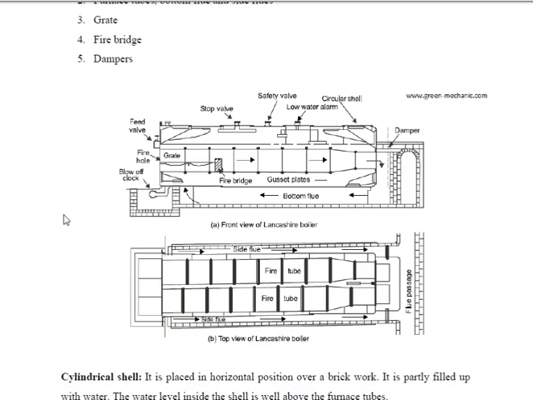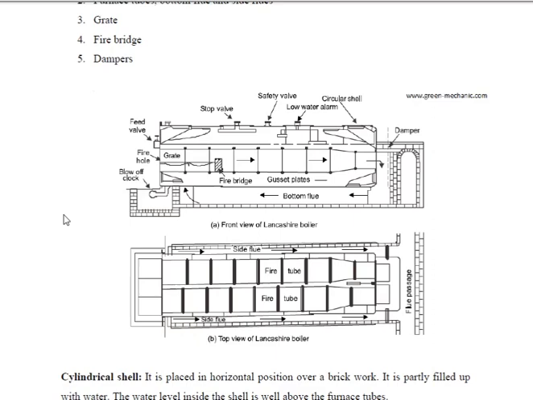Okay, let's see the first diagram. There is a grate and fire hole to feed the coal or fuel. So after firing, the combustion takes place. There is a fire bridge which deflects the hot gases to flow in a proper way. So therefore, the fire bridge is used. After combustion, the hot gases are produced, and the hot gases are sent through the pipe, and they move from the front end to the rear end.